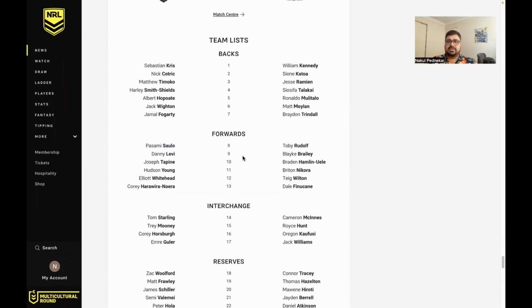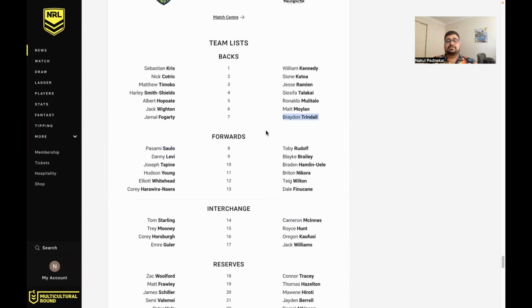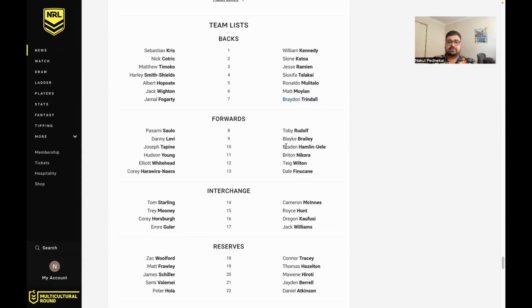Sharks, pretty settled lineup. For people, I don't know if I want to say lucky, but when I heard Nico Hines had done a calf before round one, I thought that could be a 2 or 3 week injury. And I was thinking if Trindle gets 2 weeks in NRL Fantasy, I'm going to be able to play him, and he's going to put on a lot of money and make 40-ish scores. And he's done pretty much exactly that. And now he's got 3 weeks, and he could even get 4. So I'm really happy with that. And obviously, if you don't have him already, I wouldn't be suggesting bring him in at all.